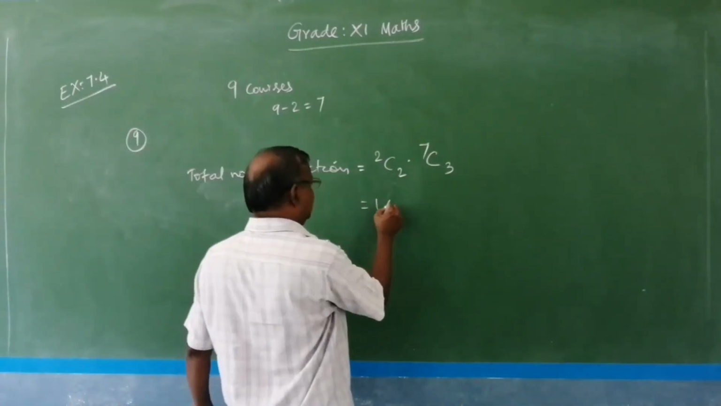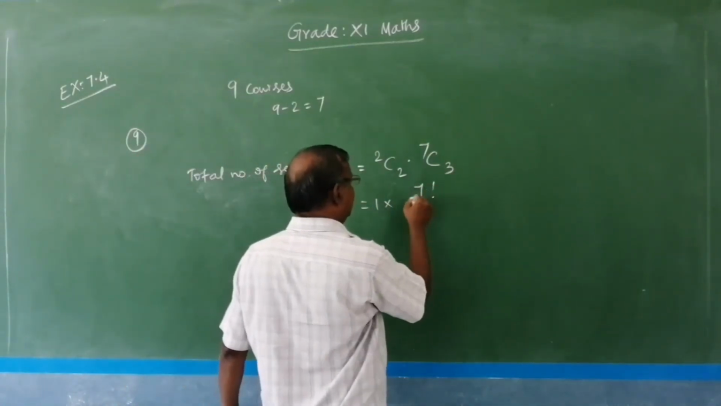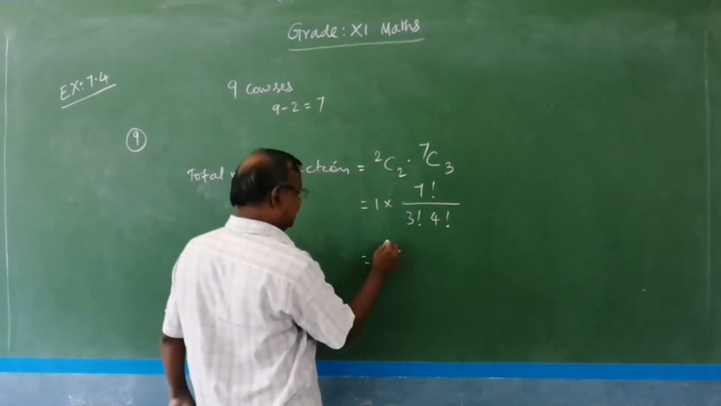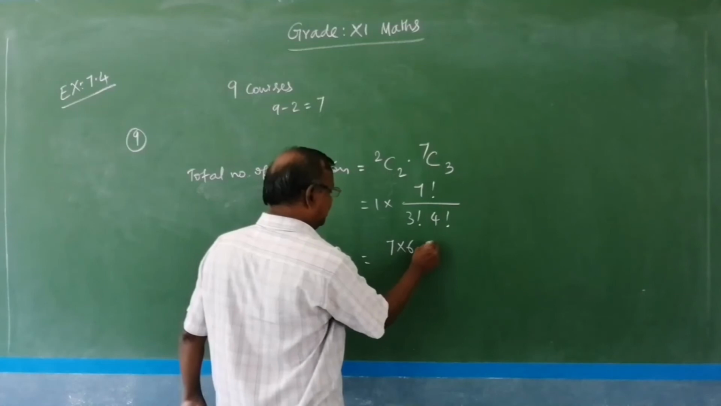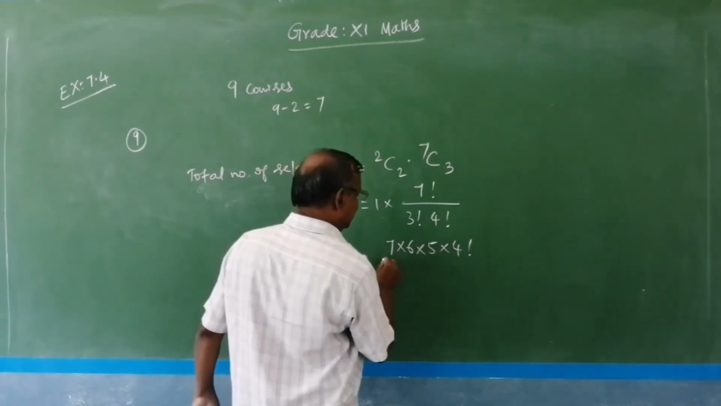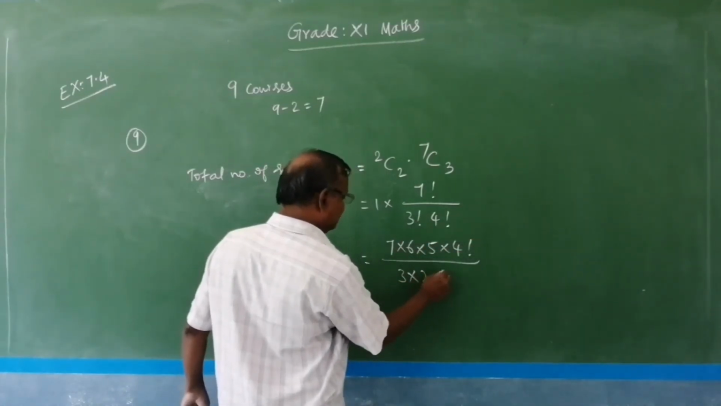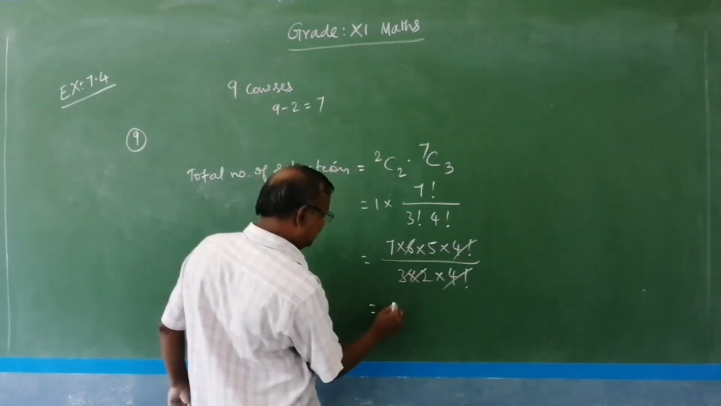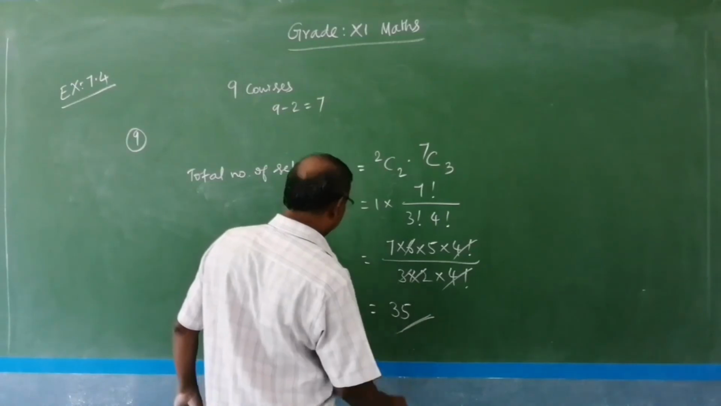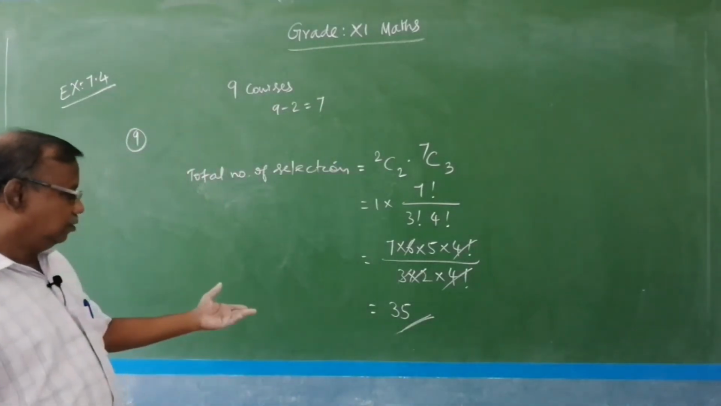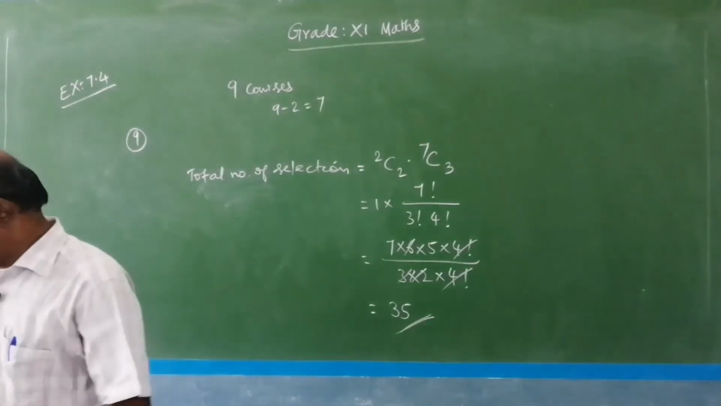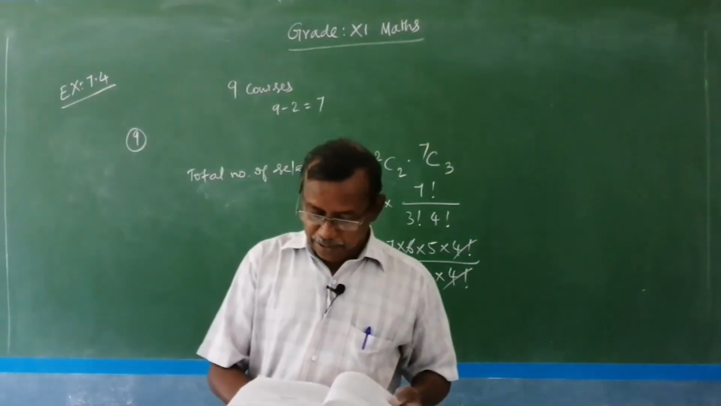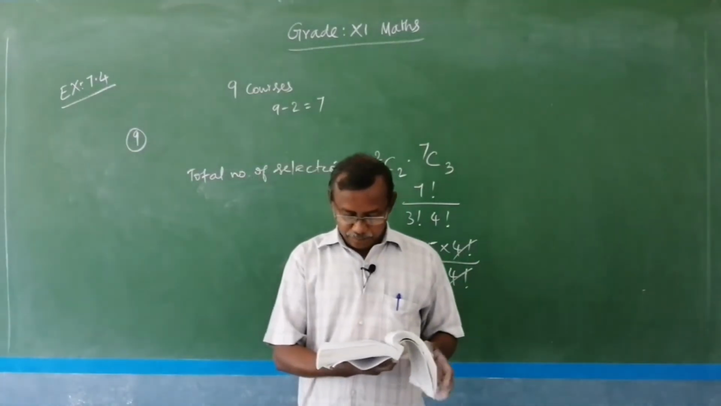nCn equal to 1 into 7C3 means 7 factorial divided by 3 factorial into (7 minus 3) 4 factorial. That is equal to 7 into 6 into 5 into 4 factorial divided by 3 into 2 into 4 factorial. So 3 2s are 6, 7 5s are 35. There are 35 ways we can select the courses, and I hope we have completed combination. It is very easy compared to permutation, I think.